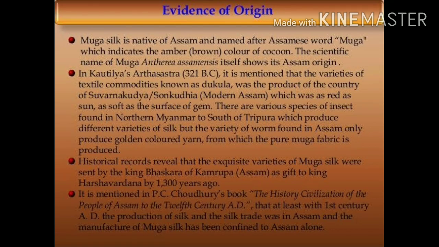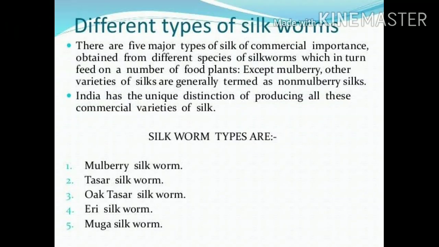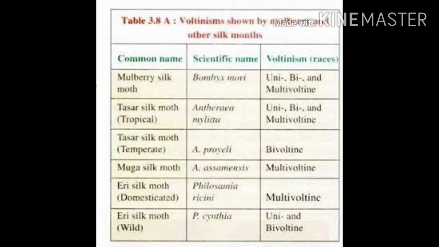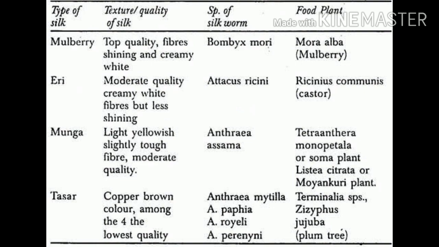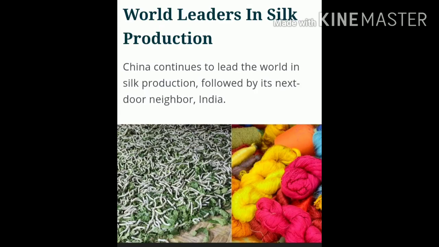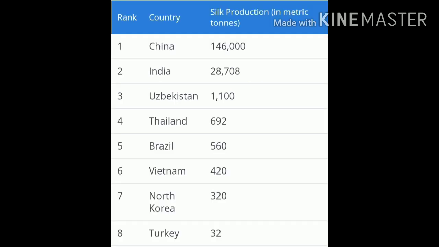Now basically there are various types of silkworms and the silk produced by these different kinds of silkworms is used for various commercial purposes. Here are some common names, scientific names and how they are used in the production of commercial goods. You can see in the pictures given above. In the leaderboard of silk production in the world, China continues to be the leading producer of silk, whereas India stands second along with its neighborhood countries.